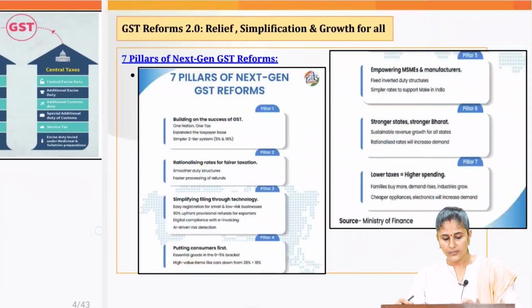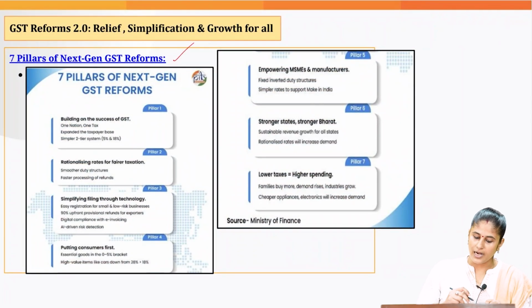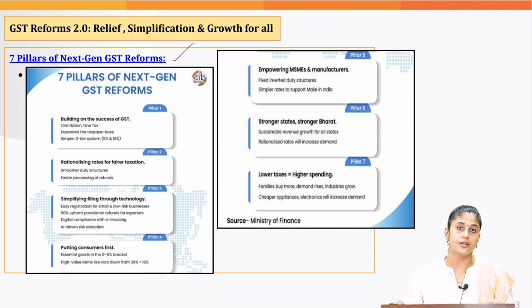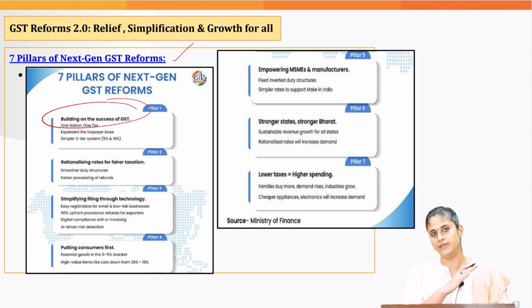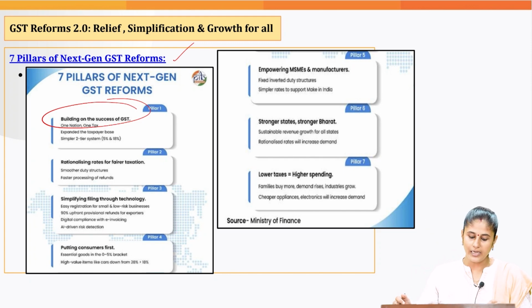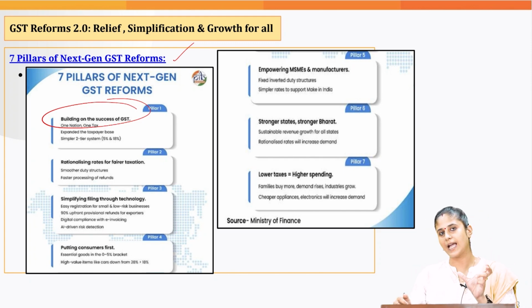Okay. Now, let's understand what this second generation reform is. So according to the government, the second generation reform is based on 7 pillars. We have built upon the success of the previous GST framework, and now we have reduced the tax slabs.